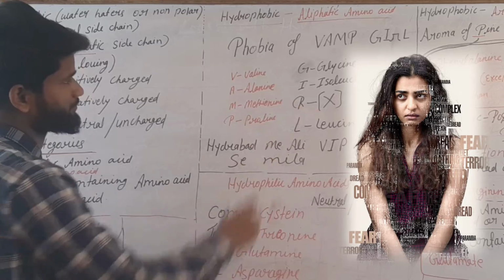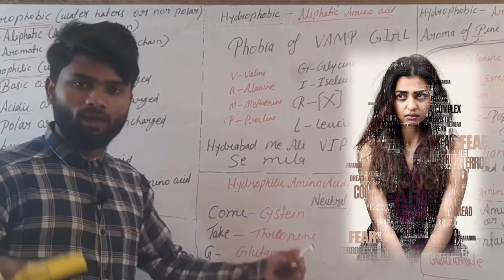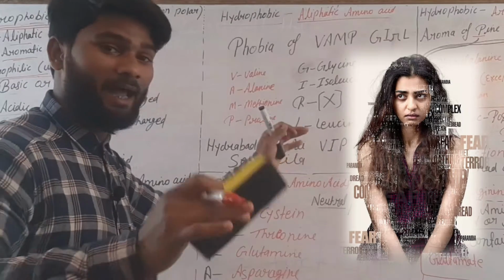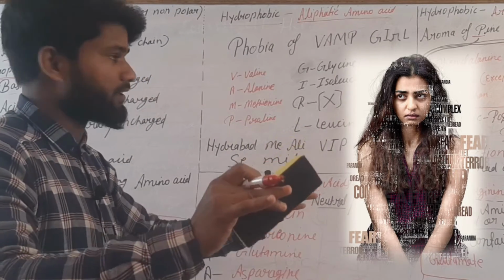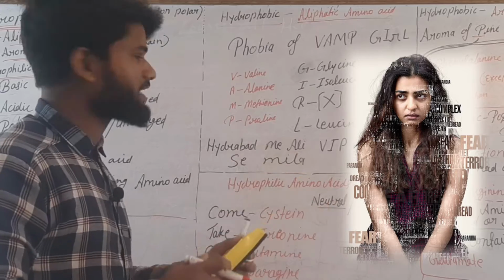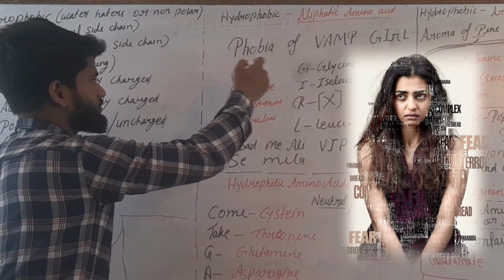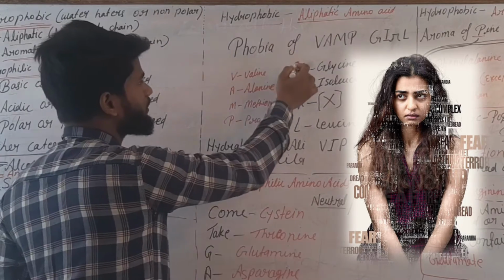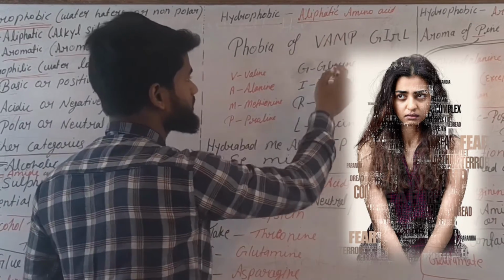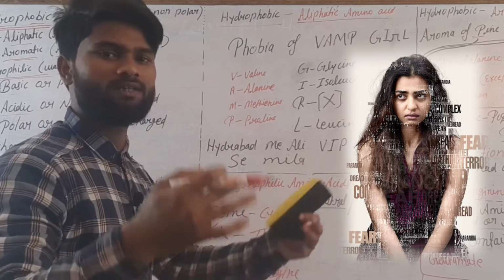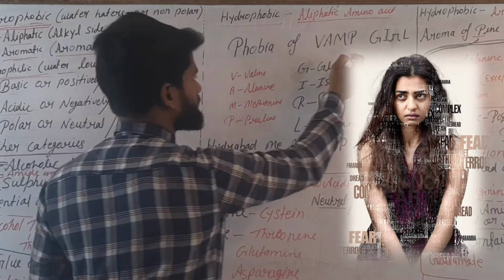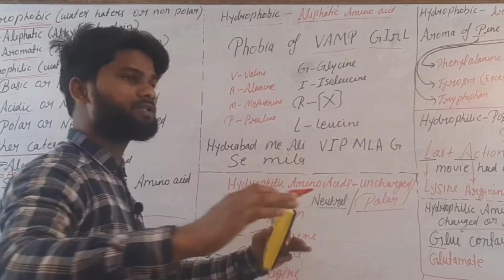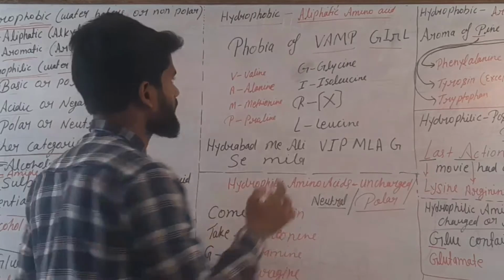You are looking at this point. Phobia means fear, and vamp is a place where this girl is captured. There is nobody there, so she is fearing. Phobia is just like a disease, like anxiety or depression. It means fear of a captured girl, a packed girl. Vamp means an area which is covered from all directions.